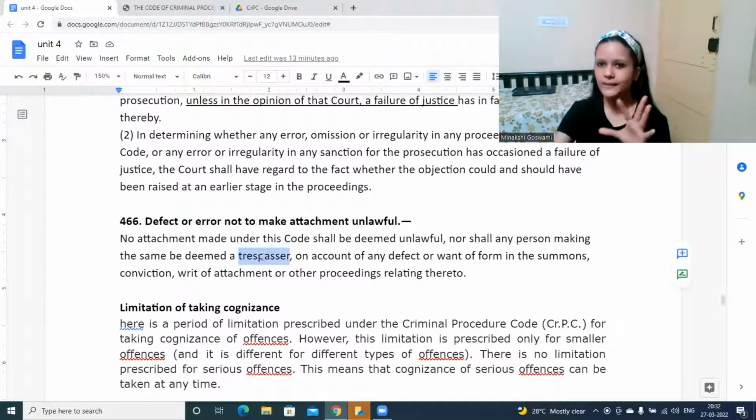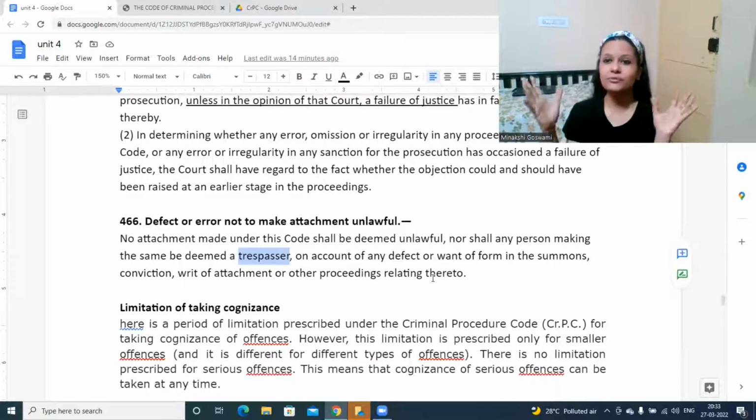Okay, so just because there was some irregularity, the attachment itself will not become unlawful. Plus, whoever is doing that act of attachment, you cannot file a criminal proceeding as such against that person. Again, it might happen that it is because of irregularity. So all these things, as such, mistakes may happen because we have so many different proceedings available. So if it is something which is not affecting the parties in any way, we can ignore it. If it is affecting the parties also, we can try to cure it, right? We can try to solve the mistake.